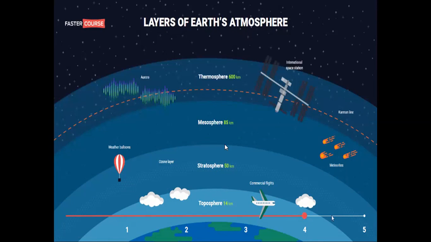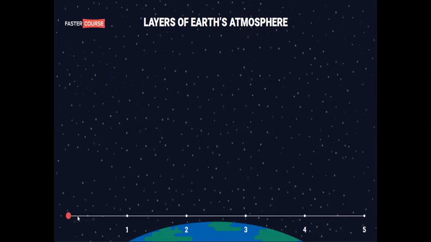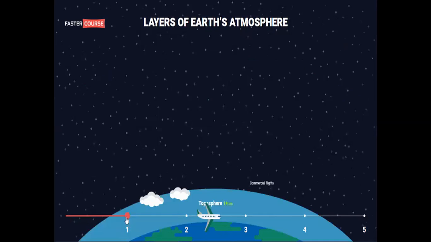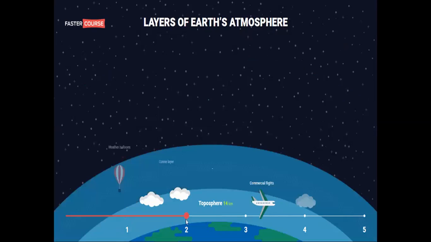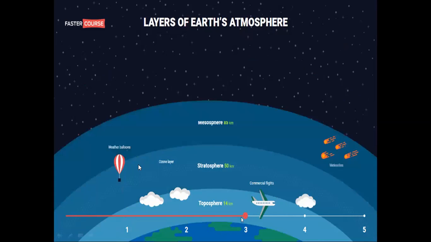The covered area is basically 50 kilometers. Again, it's an animated slide, that's why it goes and comes again and again. In this layer, the stratosphere, the weather balloons and the ozone layer are present.